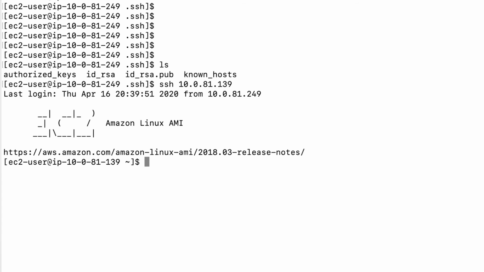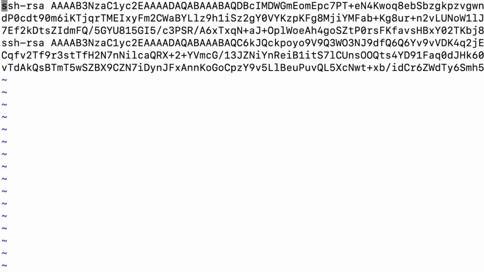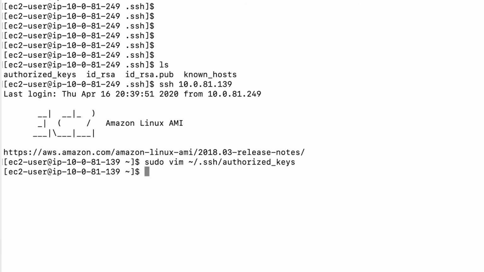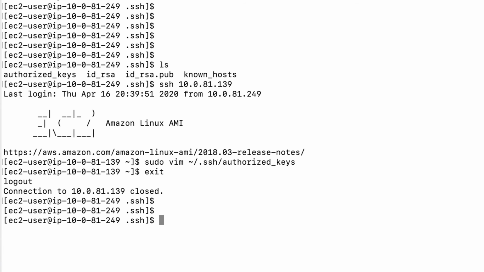So now what I'm going to do is edit that authorized key file, and I'm going to remove this key. Okay, I removed that and I exit. Now I'm trying to make this connection again. When I'm trying to make this connection, it tries to exchange the key between machines, right? So now you can see it cannot find any keys. The remote machine cannot find any valid public key for my private key, so it says, hey, give me a password. So now you understood, right?